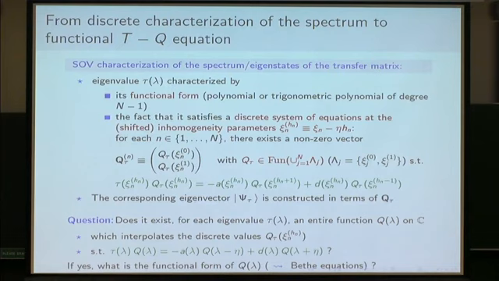And if yes, what is the functional form of this Q? If we know its general functional form, if it's independent of the eigenvalue tau(lambda), then we can translate this TQ equation into a set of Bethe equations that we can solve with usual techniques.